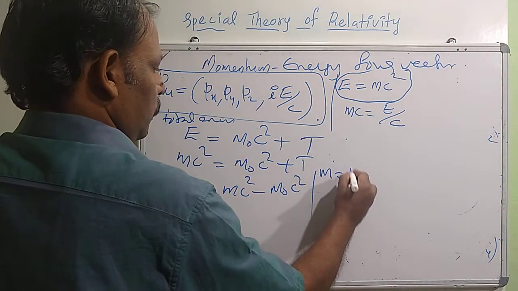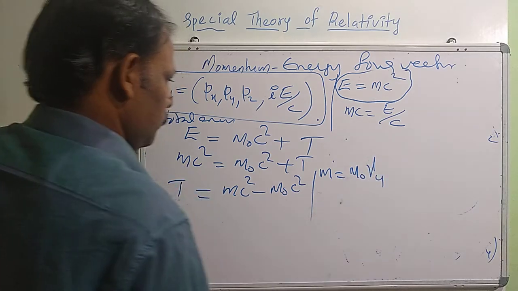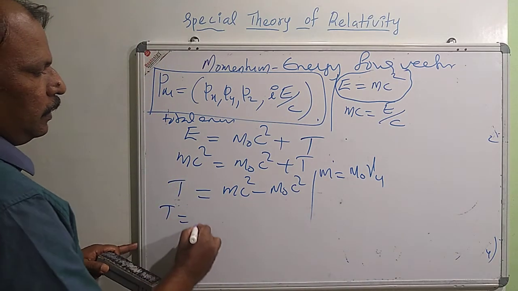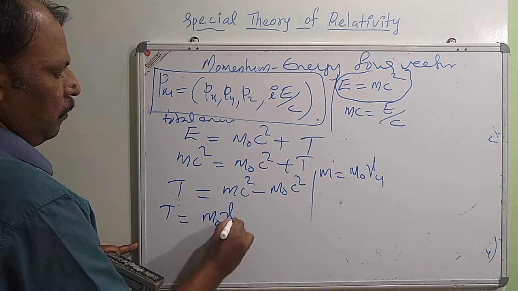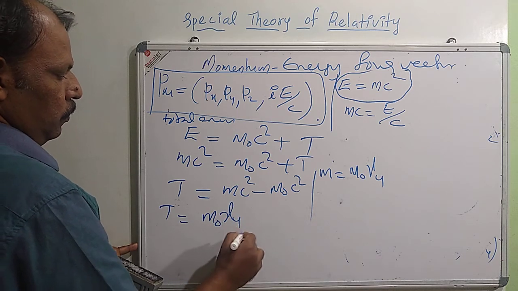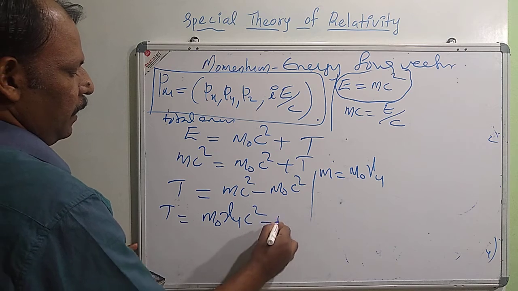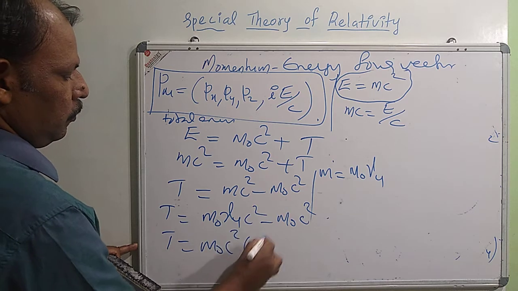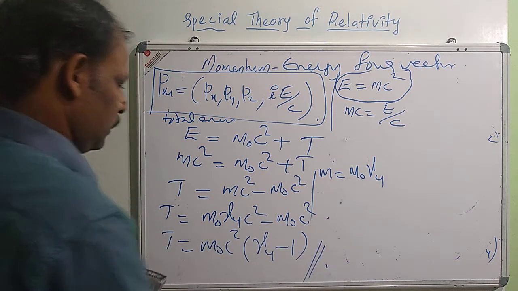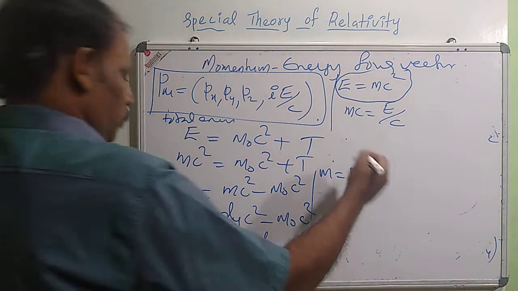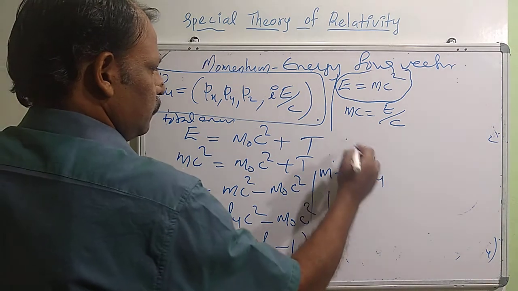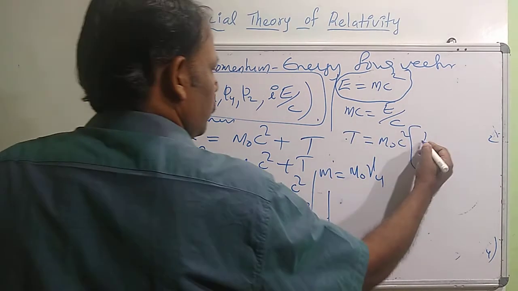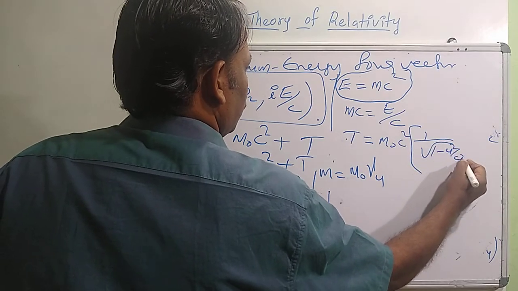m is m0 gamma u, that is m0 by root of 1 minus u square by c square. So T equals m0 gamma u c square minus m0 c square, or we can write m0 c square into gamma u minus 1. So this is the expression for kinetic energy: T equals m0 c square into gamma u minus 1, where gamma u is 1 by root of 1 minus u square by c square.